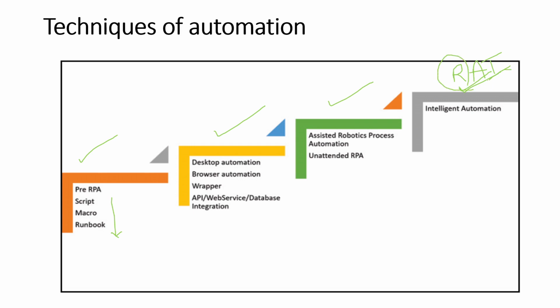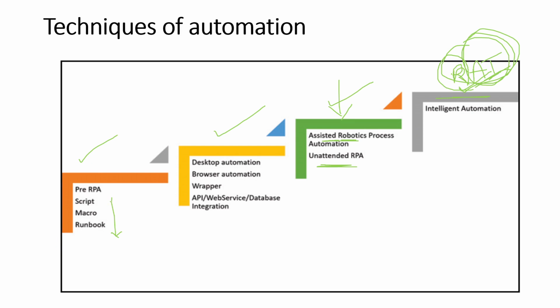I mean with artificial intelligence at this stage, you can build robots by considering AI, meaning artificial intelligence. But in this course we will not go ahead with building robots with AI. Instead we will build assisted robotic process, or to make it simple, assisted bot and unattended bot. I will tell you in the coming classes what an assisted bot means, what an unattended robot means. Anyhow, we will discuss this throughout this semester. I will give brief details about this.